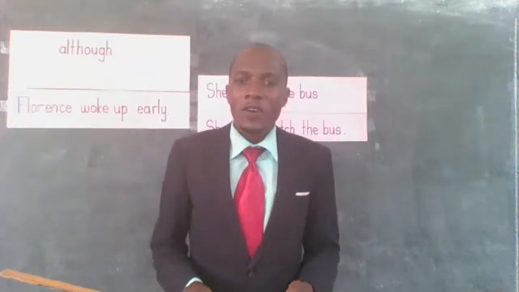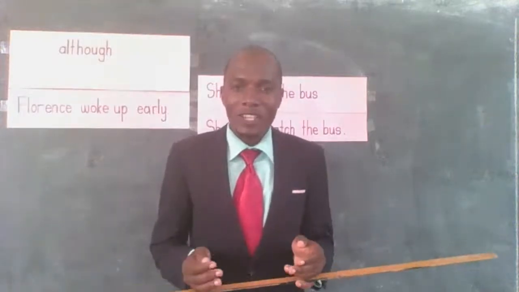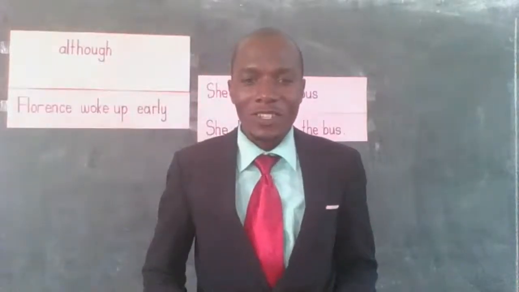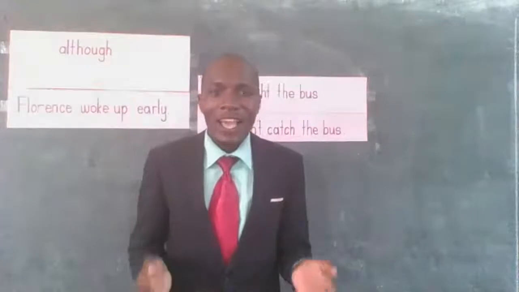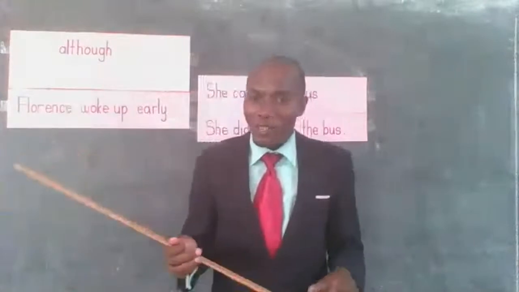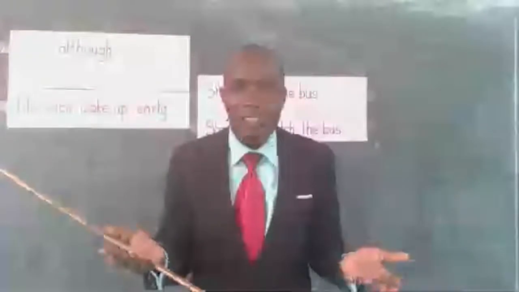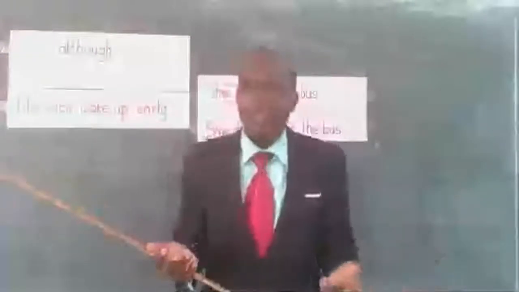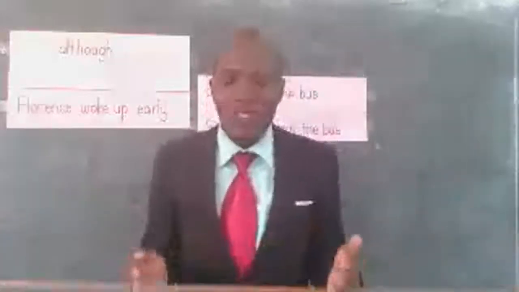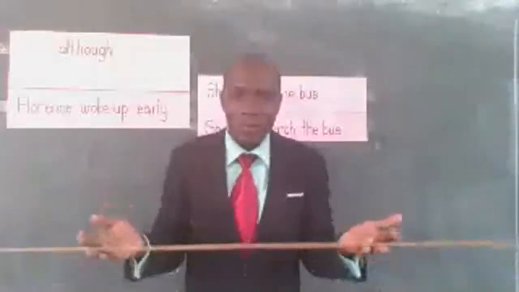Remember, when we are talking about conjunction, there are three basic conjunctions that we commonly use. That is to say, coordinating conjunctions, subordinating conjunctions, and correlative conjunctions. Wonderful. Coordinating conjunctions are those conjunctions which are used to join sentences of the same weight. They have a mutual relationship in them. And then we have subordinating conjunctions, the conjunctions which are used to join sentences of different weight. They do not have a mutual relationship in them.